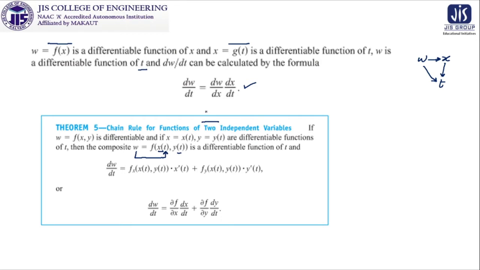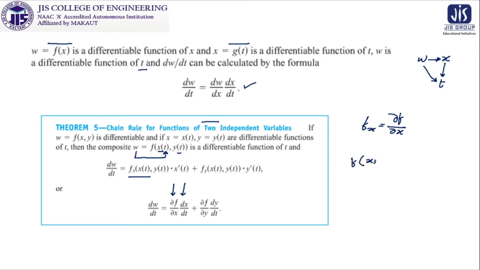So how to calculate dw/dt? I think this symbol is very clear to you: fx is nothing but ∂f/∂x, and similarly fy is nothing but ∂f/∂y. So dw/dt is ∂f/∂x into dx/dt. Now one thing must be clear: why are we writing ∂ in the first part and d in the second part? The answer is something like that.